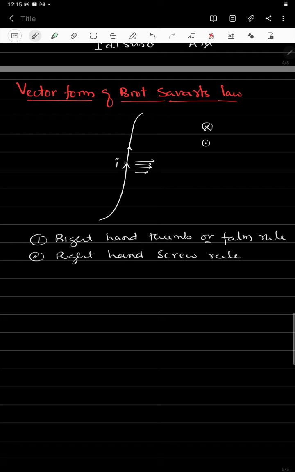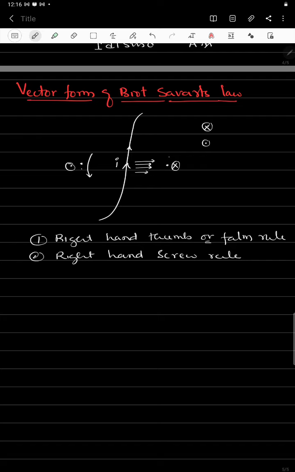So here, if the current is moving in this direction, the fingers are moving into the page. So at this point the magnetic field is into the page, inward of the screen. If we are going to find the magnetic field at this point, same thing, the current is moving in this direction, and the curl fingers are moving into the page here and coming out from this side. So at this point the magnetic field is out of the page. So this is how to see the direction of the magnetic field.